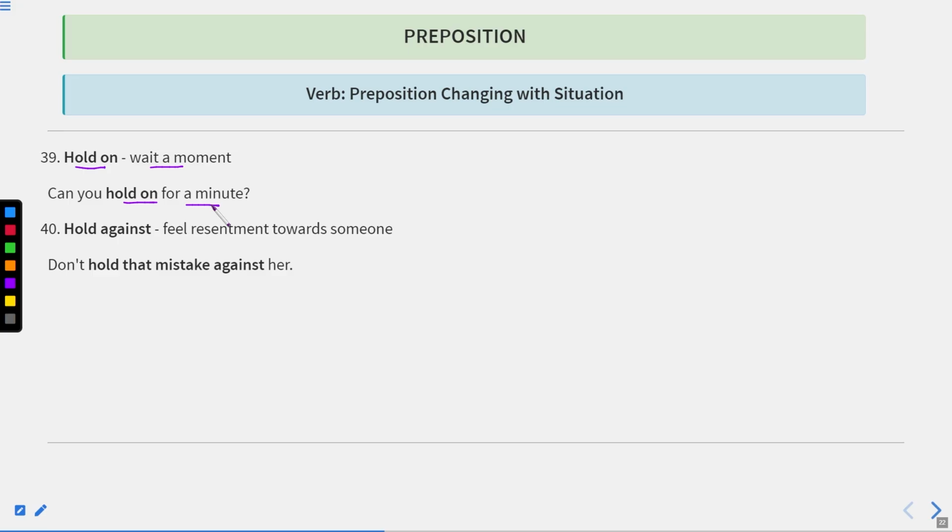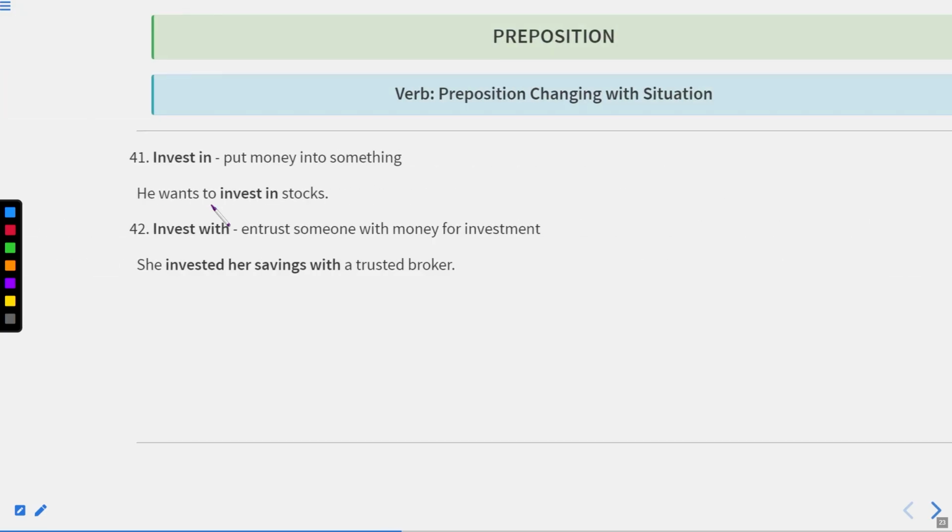Hold against, feel resentment towards someone. Don't hold that mistake against her. Okay, now let us move to the next one.